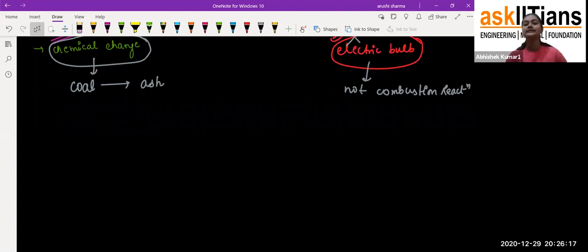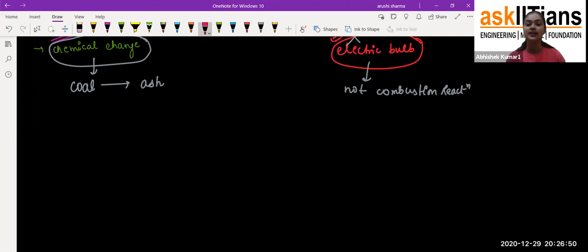Now, students, I have already given you so many examples, like carbon and its compounds. Carbon compounds are found each and everywhere; even our human body is made up of carbon. Coal is made up of carbon, wood is made up of carbon. When carbon combines with oxygen, it converts into carbon dioxide, along with which we get heat and light. That is combustion.